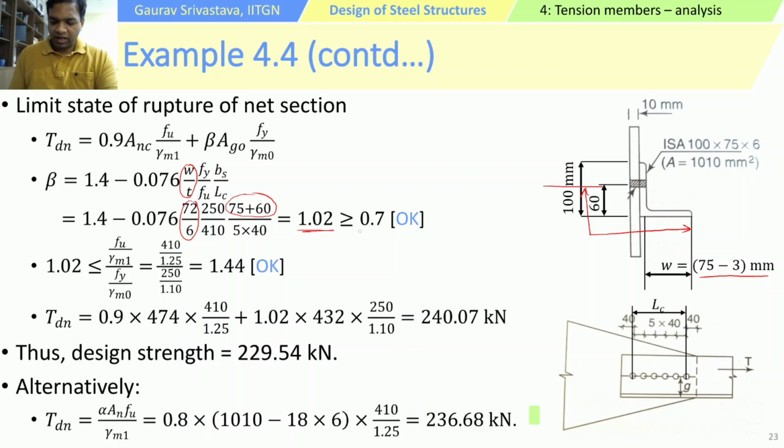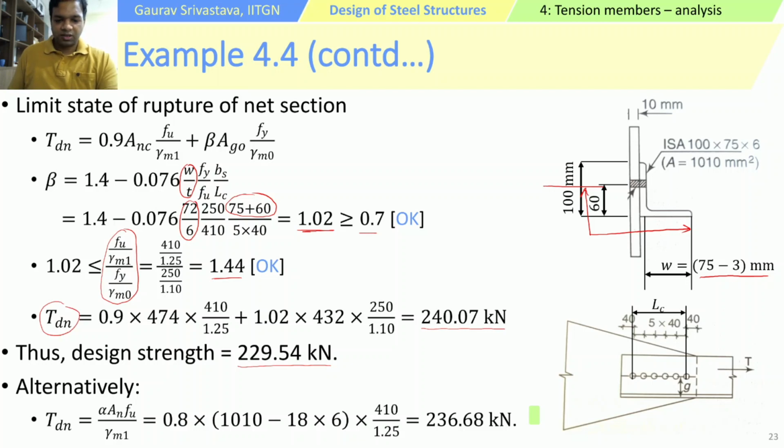and we have to ensure that whatever beta value we use should be between 0.7 and this ratio of the stresses, which will be 1.44 if we are using a steel with 250 and 410 MPa stresses, right? So this beta value, whatever we calculate, should be between 0.7 and 1.44. If not, we will have to use one of these extreme values. So using this, we can calculate the net design strength. So this comes out to 240.07. So since the gross yielding was happening before this load, the design tensile strength will be the lower of these two numbers, or it will be 229.54. So in this case, yielding of the gross section is governing.